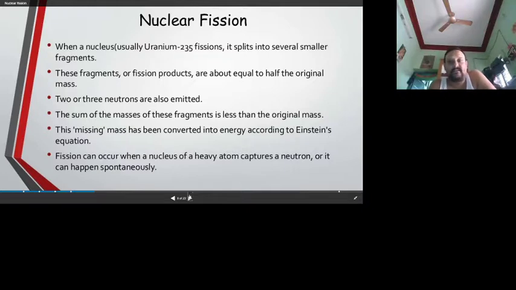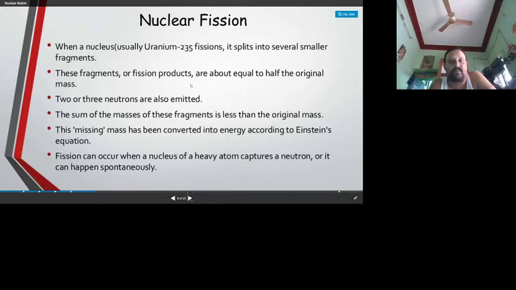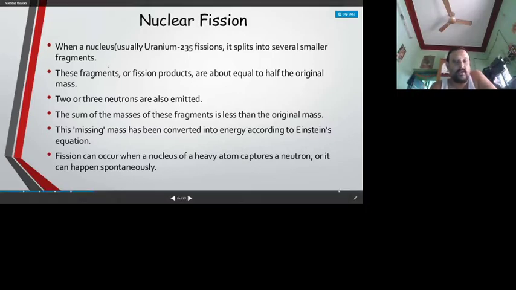When a nucleus is split into several smaller fragments, usually in uranium-235 fission, these fragments are called fission products, each about half of the original mass. Later, when we balance nuclear reactions, we will see how the mass numbers and charge numbers are balanced. Two or three neutrons are sometimes also emitted. The sum of the masses of the fragments is less than the original mass. The missing mass is converted into energy according to Einstein's famous E equals mc squared.